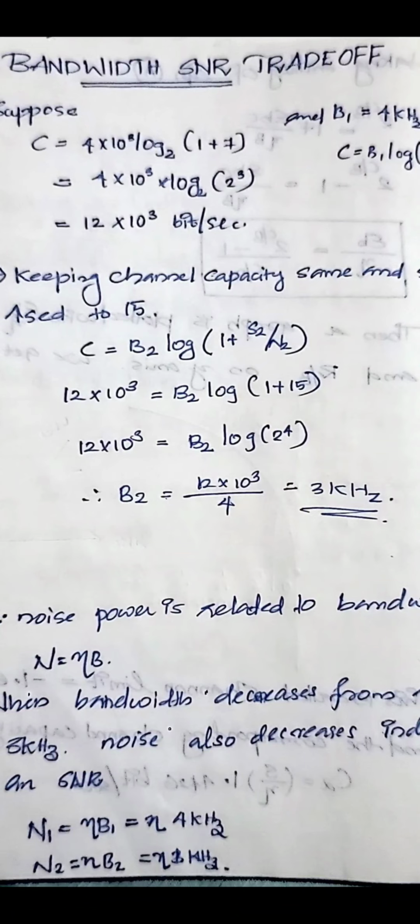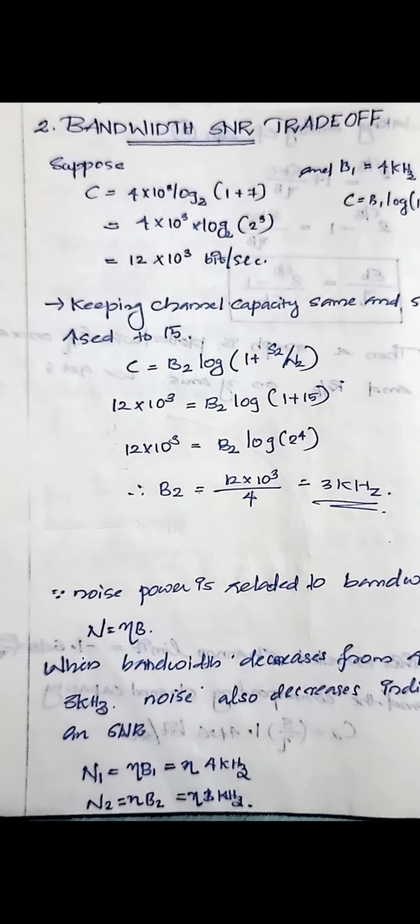So if we want to increase the capacity, the SNR will decrease. Sorry, if we increase the bandwidth in order to increase the capacity, the SNR will decrease. If we increase the signal to noise ratio, the bandwidth will decrease. So we should maintain a proper ratio between this bandwidth and SNR.